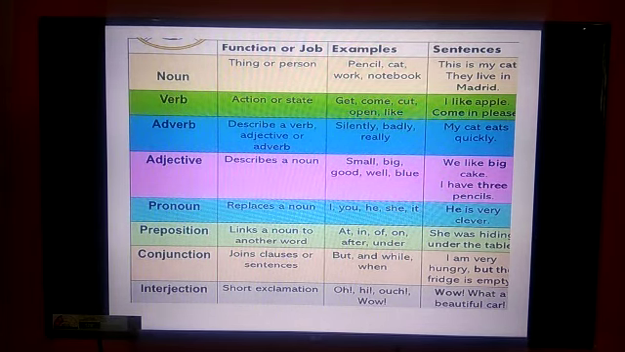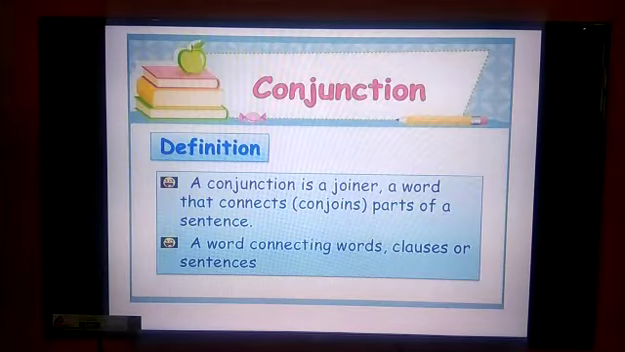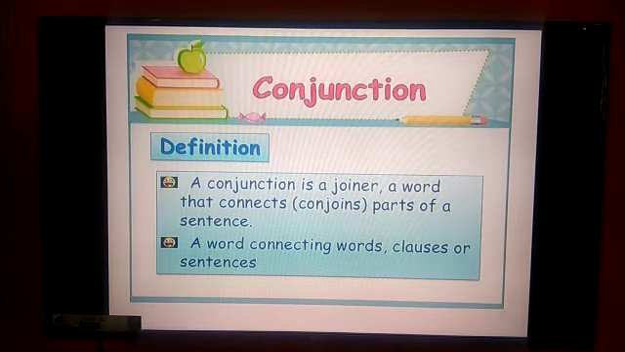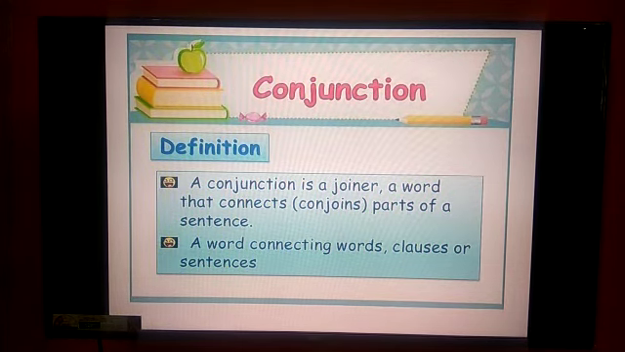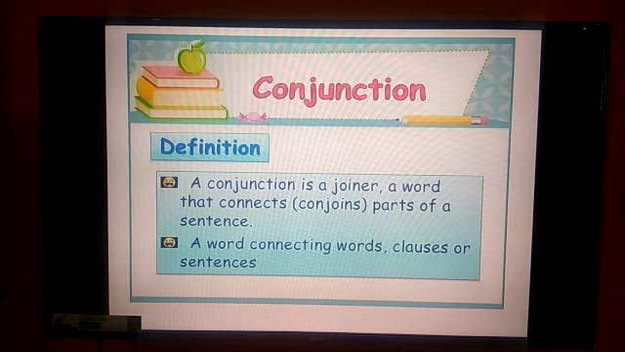Now in today's class we are going to see about conjunction and preposition also. So what is a conjunction? A conjunction is a joiner, a word that connects or conjoins parts of a sentence. It's a connecting word for clauses or sentences. Conjunctions join 2 ideas or show the relationship between 2 parts of a sentence. I repeat, listen carefully: conjunctions join 2 parts of a sentence.